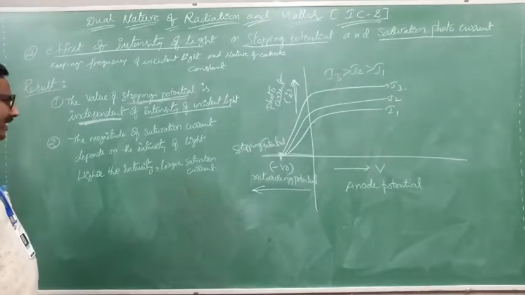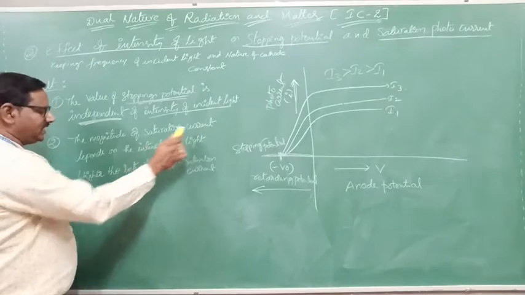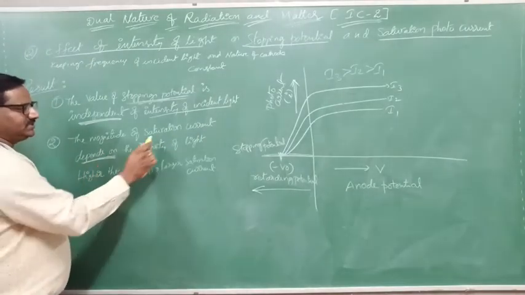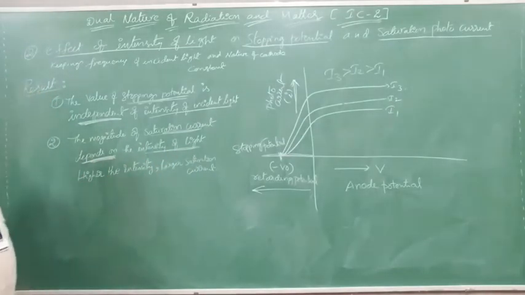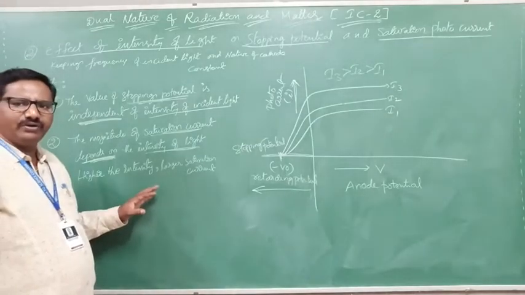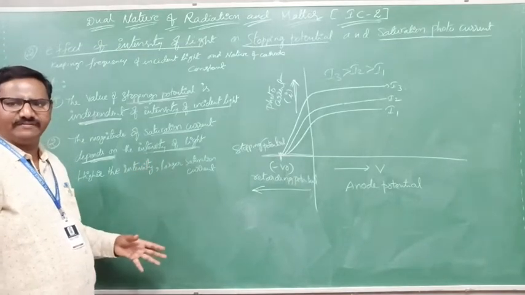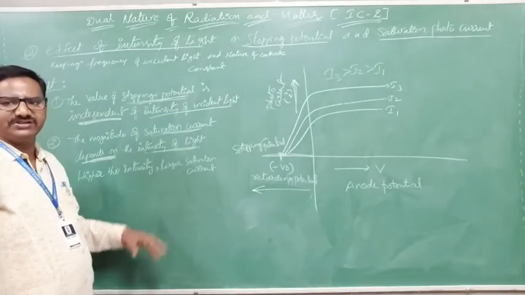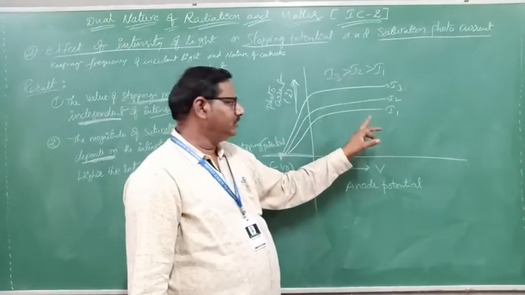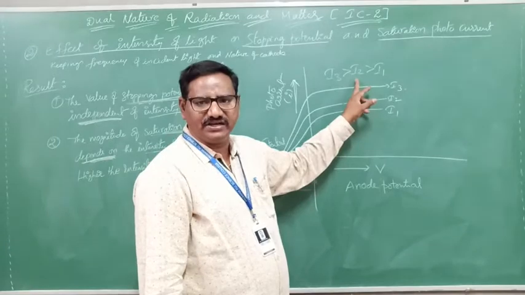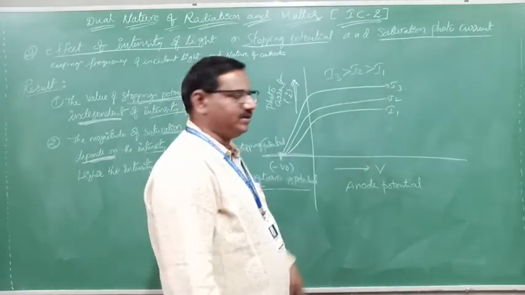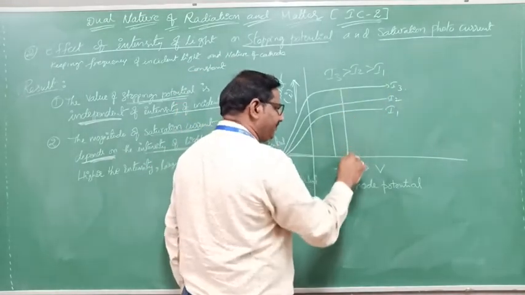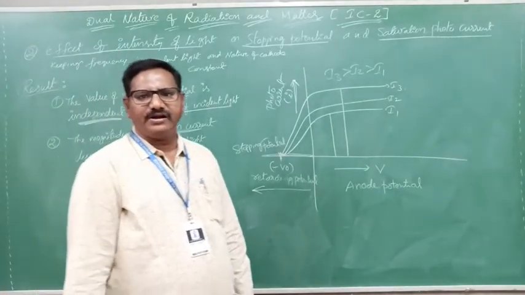The magnitude of saturation current depends on the intensity of incident light. For example, if you make light incident with a higher intensity, then we can observe a larger saturation current. Here you can observe low intensity, medium intensity, high intensity. Do you understand? So higher intensity gives more saturation current. This value is different for each one. Say yes or no. Do you understand clearly?